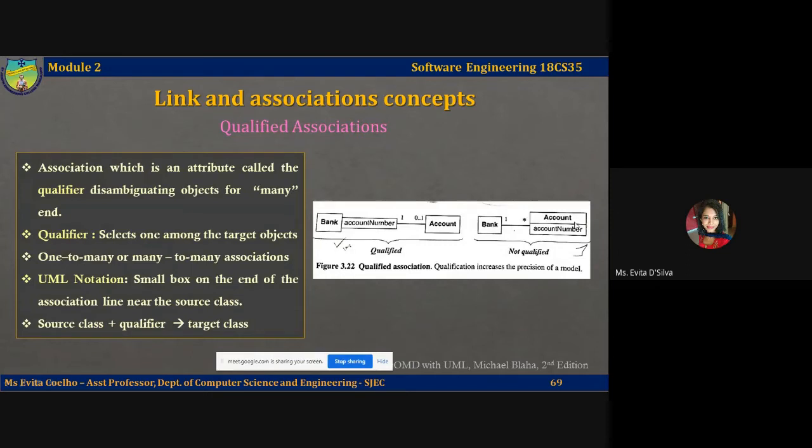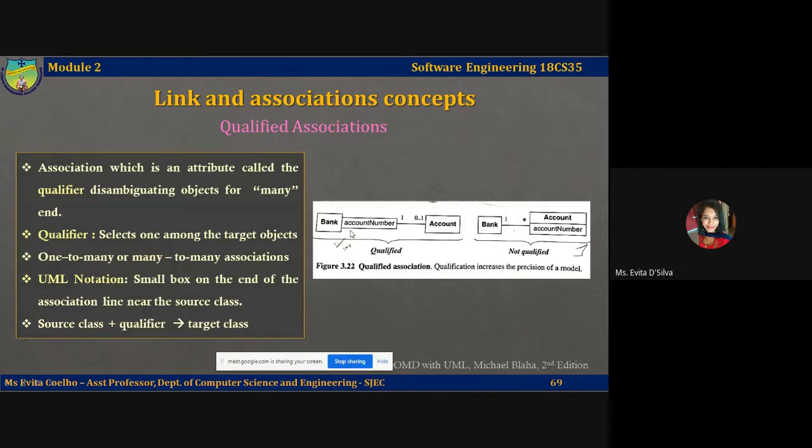Now let us convert this association into a qualified association. For an association to be qualified, it should be either one-to-many or many-to-many. This association has a multiplicity of one-to-many, so we can qualify the many side of the association. So how do we do it? Account number is an attribute that uniquely identifies an account. So I can qualify this association by converting this account number into something called a qualifier.